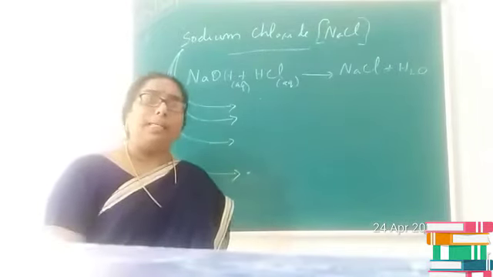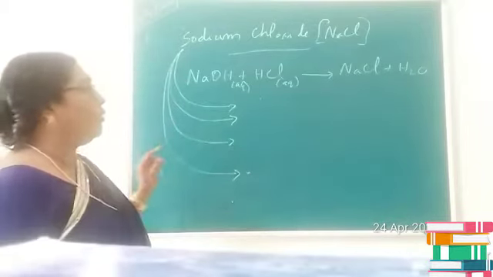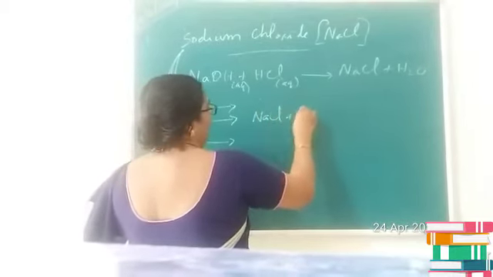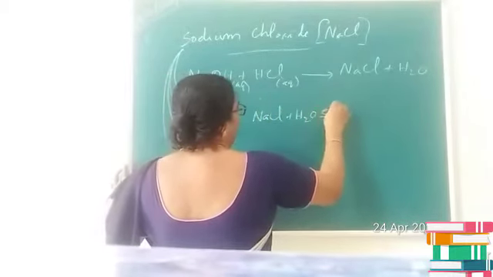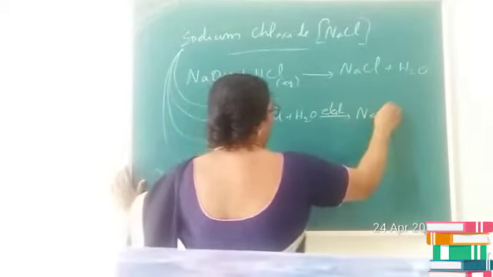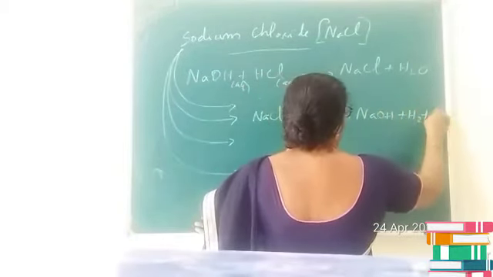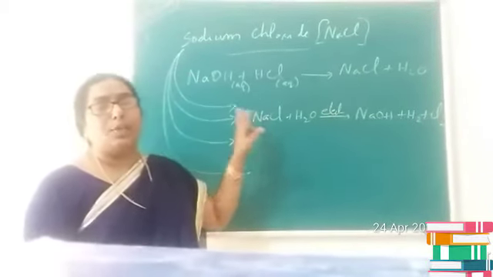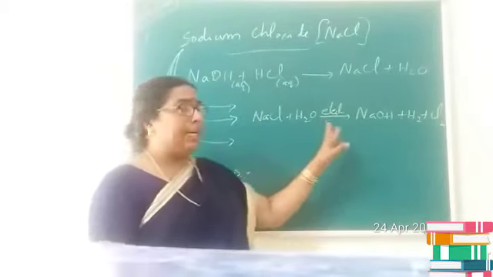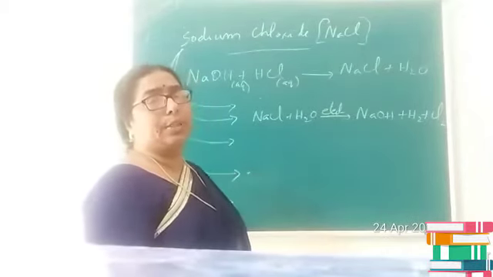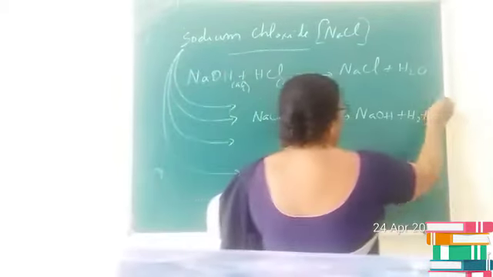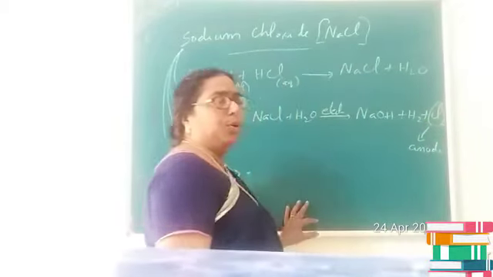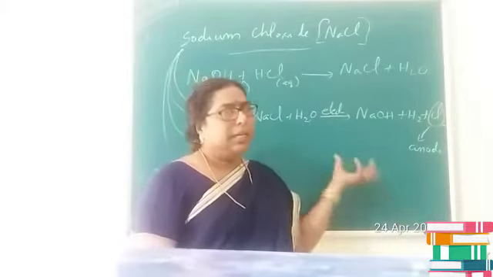Suppose children, if you are passing electricity through aqueous solution of sodium chloride, you will be getting sodium hydroxide and hydrogen plus chlorine. Is it clear, children? When electricity is passed through aqueous solution of sodium chloride, you will get sodium hydroxide plus hydrogen plus chlorine. Here chlorine is produced at the anode and hydrogen will be deposited at the cathode and sodium hydroxide will be in the liquid form.